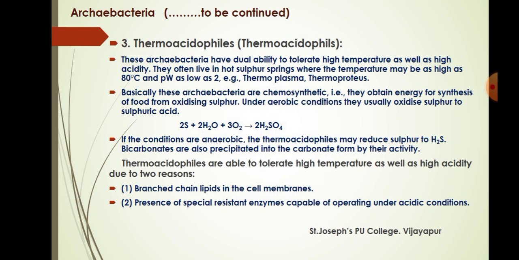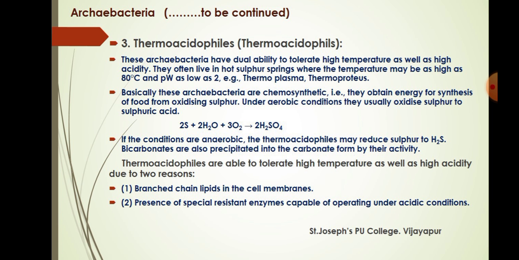That is, they obtain energy for synthesis of food from oxidizing sulfur. Under aerobic conditions, they usually oxidize sulfur to sulfuric acid. If the conditions are anaerobic, the thermoacidophiles may reduce sulfur to hydrogen sulfide. Bicarbonates are also precipitated into the carbonate form by their activity.